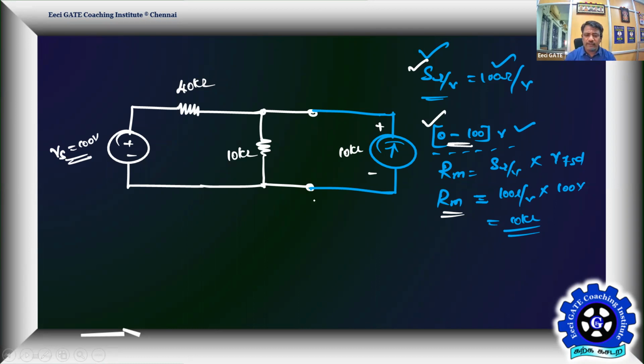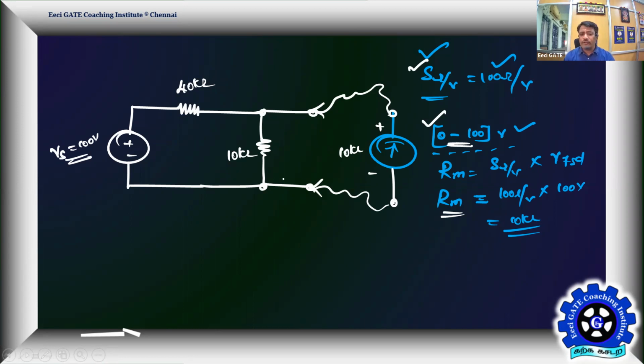But unfortunately, what is going to happen is that the whole circuit changes because of connecting the instrument here. The two leads of your instrument, you can also perceive this way: you have a voltmeter, and these are the two terminals. You have taken two wires and then connected the instrument here. Right? So now what is going to happen?